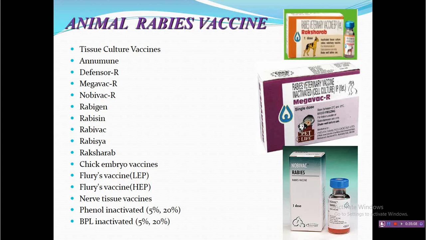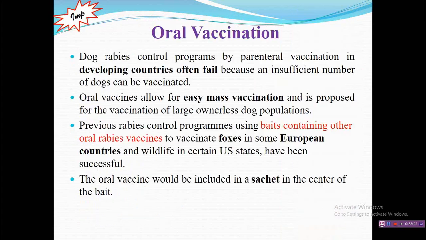So from this you have to remember the different strains of rabies vaccine, like PV11, CVS11, SAD, SAG. You should remember these strains. The name of the strain is important from an exam point of view.